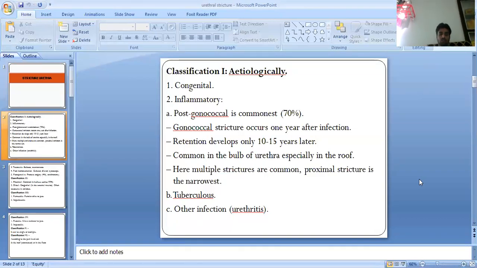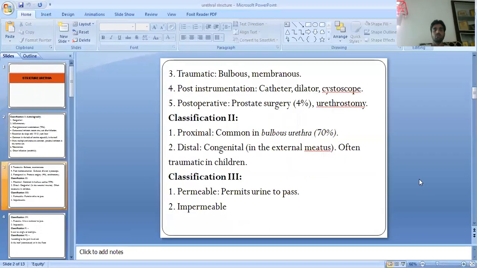Tuberculosis and other infections may include urethritis. Traumatic causes include bulbar and membranous injuries. Post-instrumentation causes include catheter, dilator, cystoscope, etc. Post-operative causes are prostatic surgery and urethrostomy.